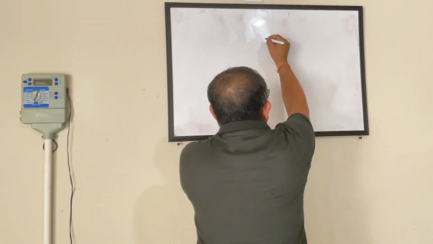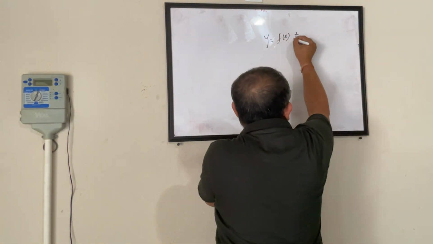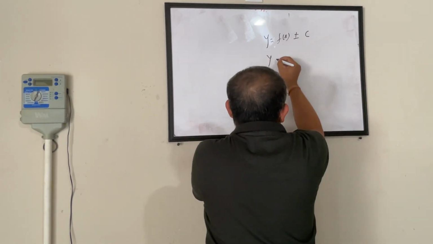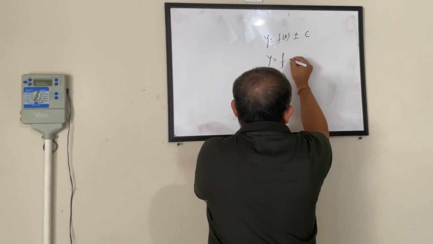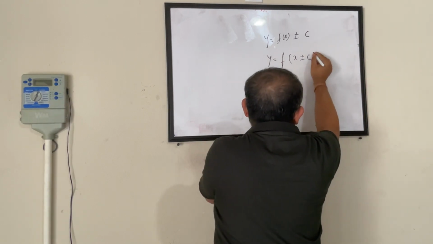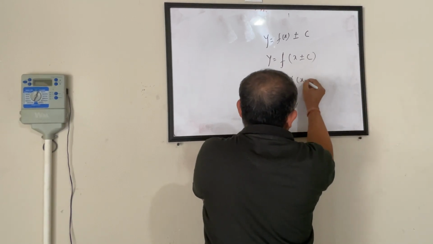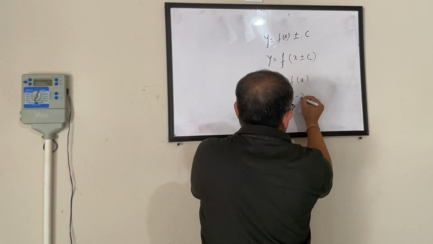So one scenario is y equals function of x plus minus c. Second scenario is y equals function of x plus minus c. Third scenario is y equals minus function x. And fourth scenario is y equals function of minus x.